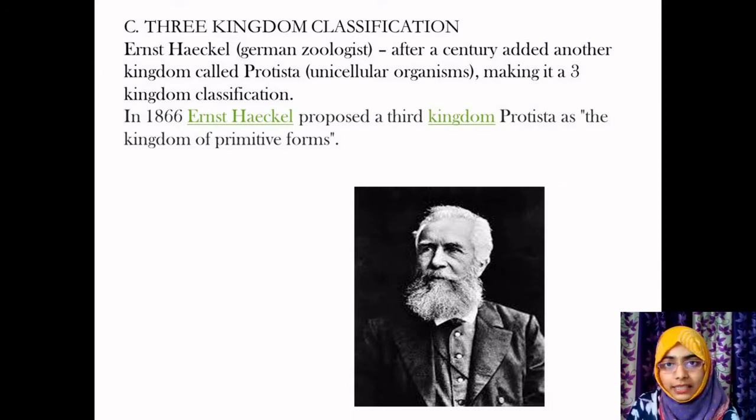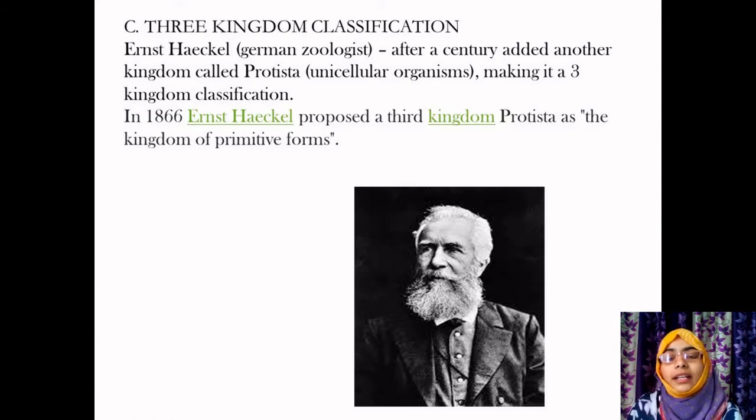Earlier it was only a single kingdom classification when Aristotle was there, but later Carolus Linnaeus discovered the two kingdom classification based on plants and animals, that is Vegetabilia and Animalia, nothing but Plantae. Later that was also not approved because unicellular organisms and photosynthetic and non-photosynthetic organisms were all kept under a single classification.